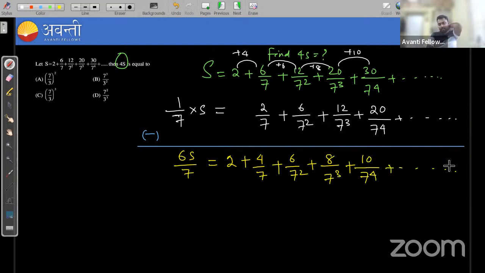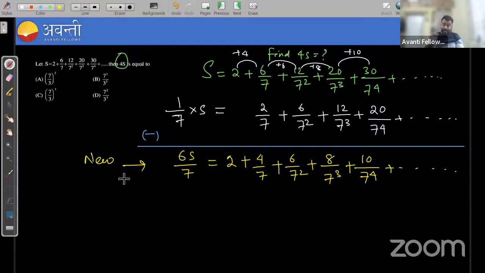Now we can see in the numerator of the new series, you can observe you are getting one arithmetic progression. Yes or no? In the numerator you are getting an arithmetic progression. And also in the denominator you are getting the same geometric progression.